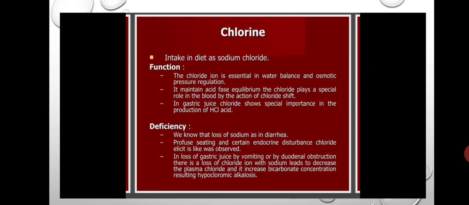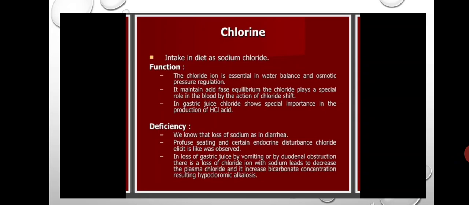Next, deficiency of chlorine. We know that loss of sodium occurs, as in diarrhea and profuse sweating and certain endocrine disturbances. Chloride deficit is likewise observed in loss of gastric juice by vomiting or by duodenal obstruction.